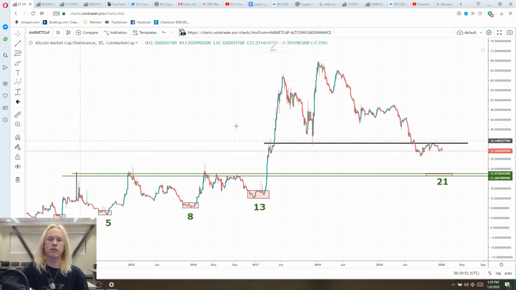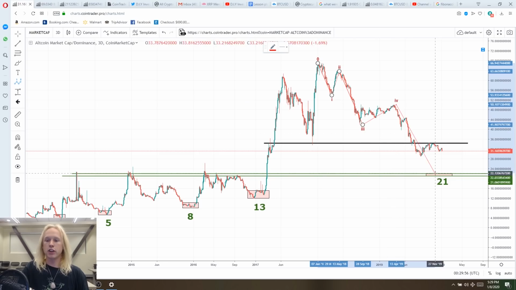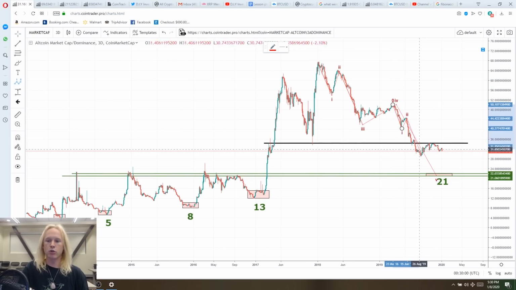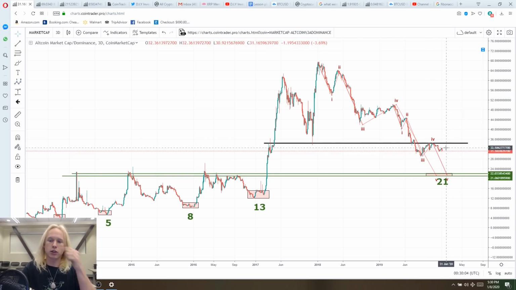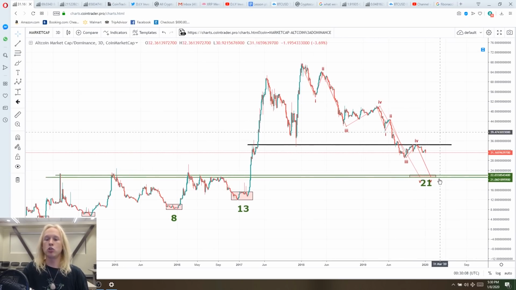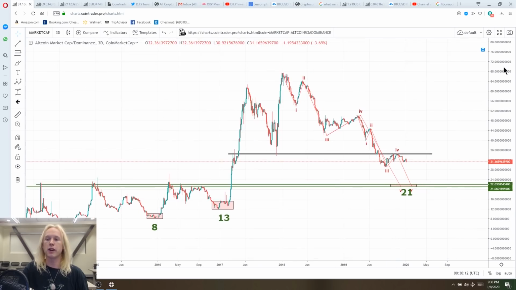I think that we have just another impulse heading for us to finish out this final 5-wave impulse. Now we finished the 1 wave, we finished the 3 wave, and now we just need one more impulse back down that'll take us to the bottom of this 21% Fibonacci level. And then I do believe that that's where we're going to see another major bottom in the alts before we have another big upswing.